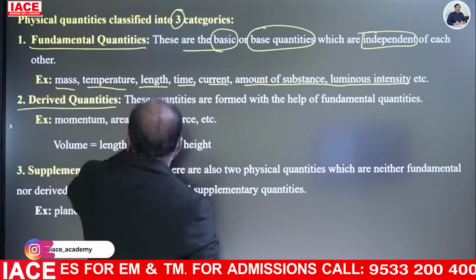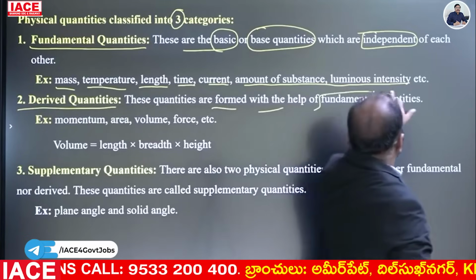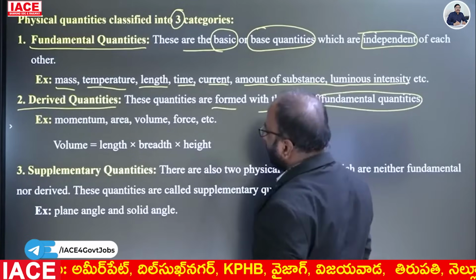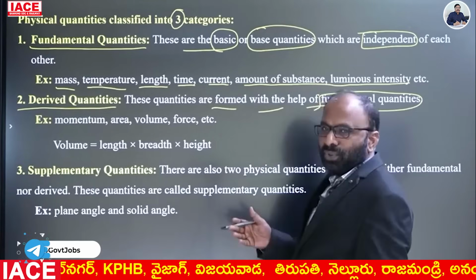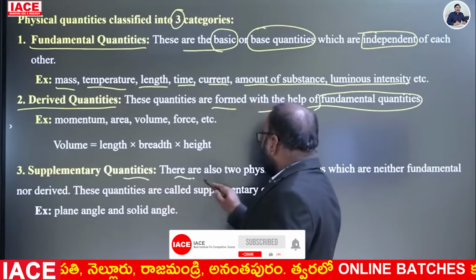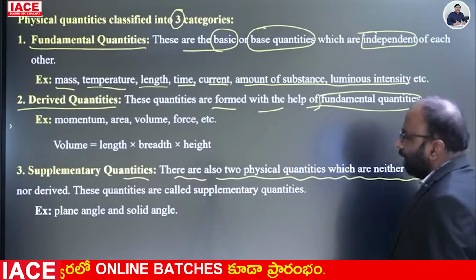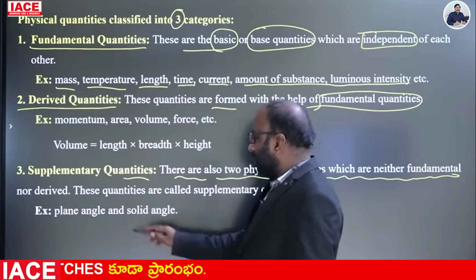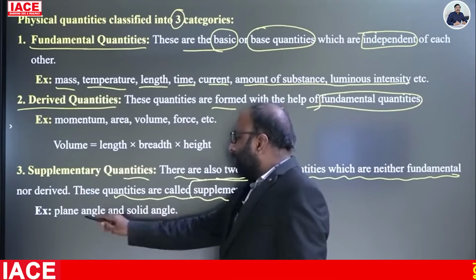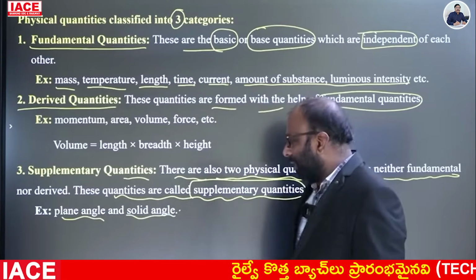Second one, derived quantities. These quantities are formed with the help of fundamental quantities. Momentum, area, volume, density, torque, work, pressure, force, etc. Supplementary quantities. These are two physical quantities which are neither fundamental nor derived physical quantities, but these quantities are called supplementary quantities. Supplementary quantities are plane angle and solid angle.